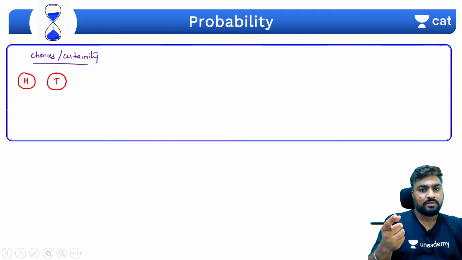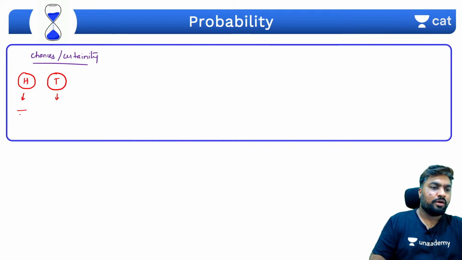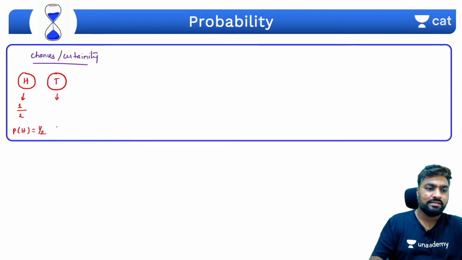If I flip this coin, if I toss this coin, what are the chances? So what would I get? I would either get a head or I would get a tail, correct? That basically means out of two options, what are the two options? Head or tail. One is what we want. So if we want to find the probability of getting a head, it's going to be what? 1/2, right? There's 50% chance it will be heads. There is 50% chance it will be tails.